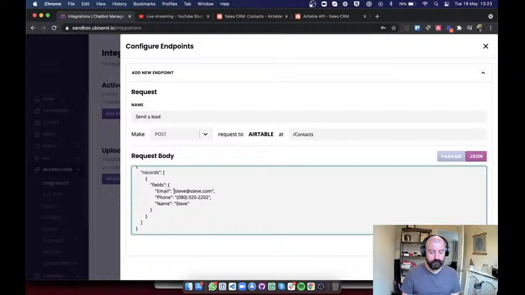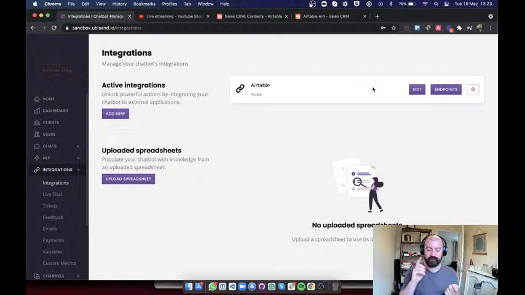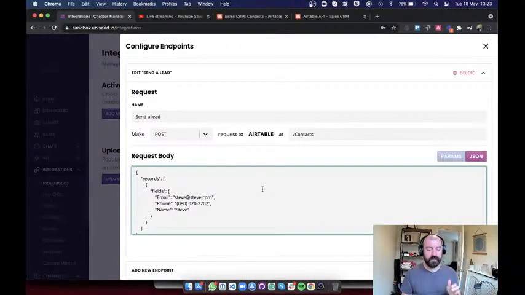Okay, so this is step one. If I save this, we're all good. We have this integration set up. We have the connection between the ubisend platform and the Airtable platform, and we have created one endpoint, which is basically saying, when you connect to this new API, I want you to send a POST request, which sends information with this very specific information. So every time it hits this integration, it's going to send Steve at steve.com, 0800, blah, blah, blah,